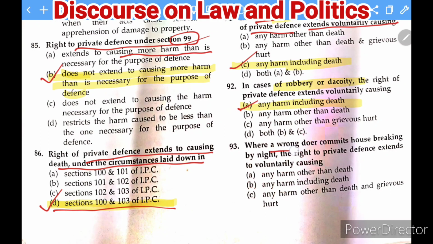Next question. Where a wrongdoer commits housebreaking by night, the right to private defense extends to voluntarily causing what? So if someone commits housebreaking in the night, to that extent you can have private defense. In that case the defense would be any harm including death. So B is the correct option here.